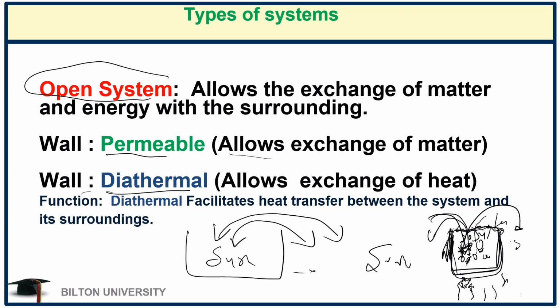If it is a physical wall, then it can allow heat to come from the stove into the system and boil this water. And also this conceptual boundary or wall, when the water is boiled, can let it escape in the form of steam, and then you can put your hand here and feel like, wow, it's so hot. So the function of the thermal wall helps us to facilitate heat transfer between the system and the surrounding.